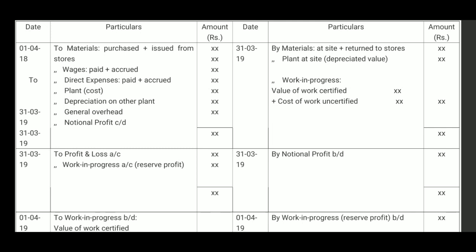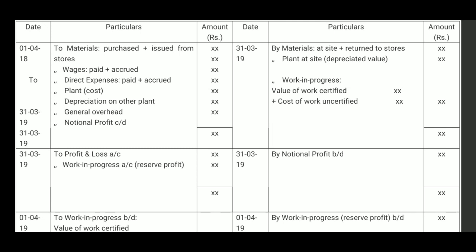So, work in progress we will include here value of work certified plus cost of work uncertified. The aggregate is taken here. Now, in this first part, we have to see whether there is a profit or loss. So, here imaginary we have assumed that there is a profit. The difference between the credit side and debit side, there is a credit balance, and credit balance is representing notional profit. So, notional profit carried down.